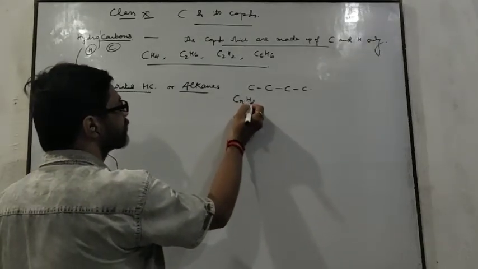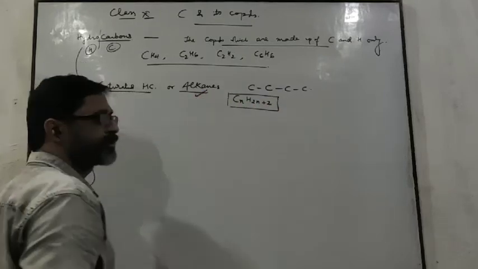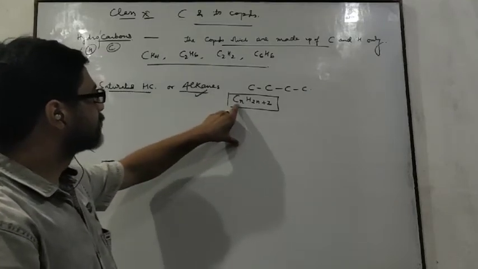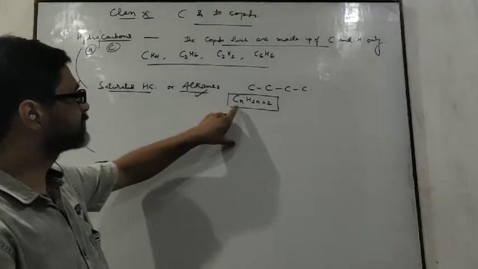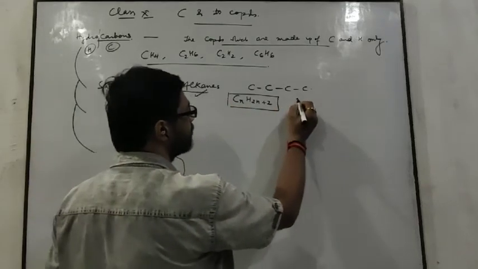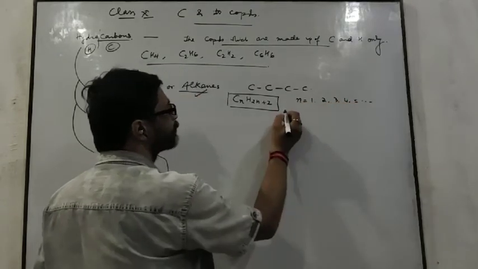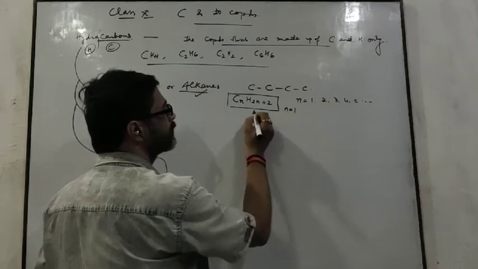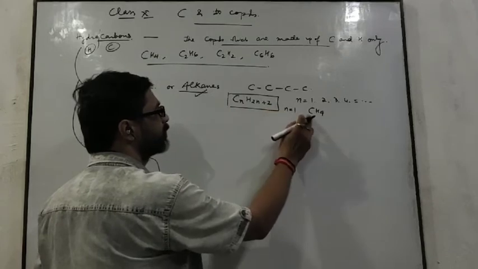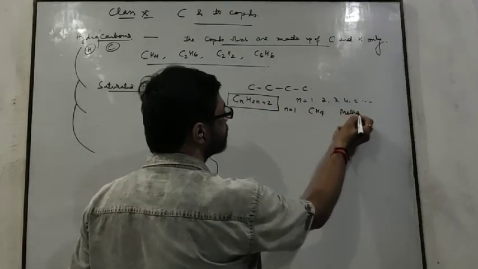What is the general formula for alkanes? If anybody asks you, then you tell that the general formula of alkanes is CnH2n+2, where n is any number like 1, 2, 3, 4, 5, etc. If we put n equal to 1, then the formula becomes CH4, C1, H(2×1+2)=4, and its name will be methane.